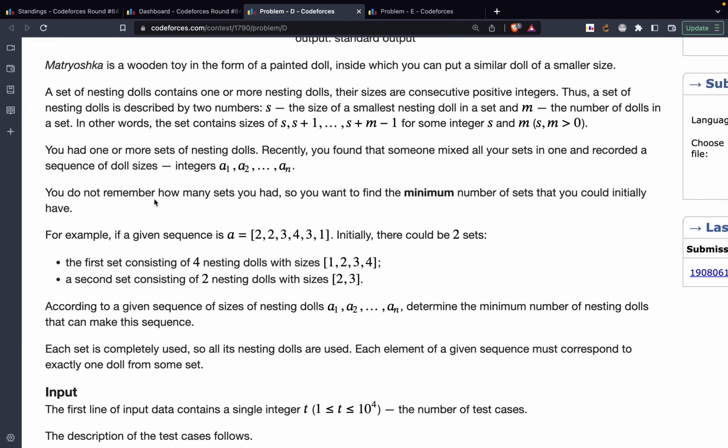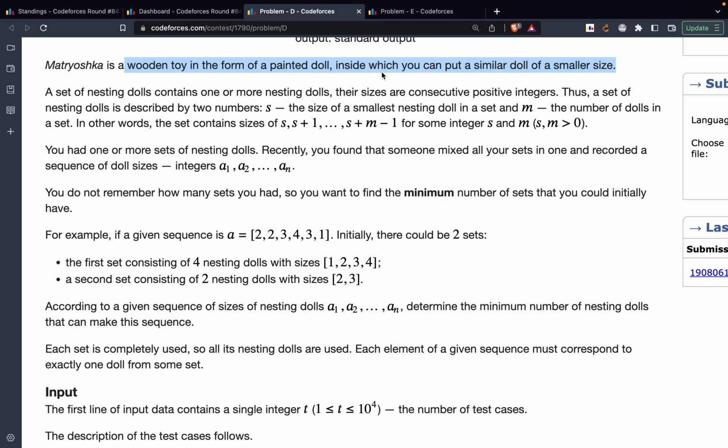I'll try to teach you that as well. So what it says is that there's a wooden toy in the form of a painted doll, inside which you can put similar dolls of a smaller size. However, the constraint is that if the current doll size is S, then inside it you can only put a doll of size S minus 1, and inside that you can only put a doll of size S minus 2, and so on.